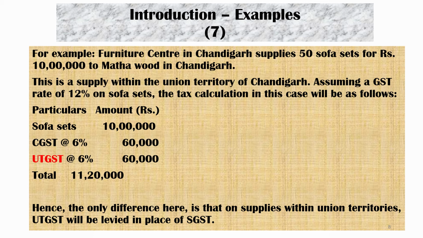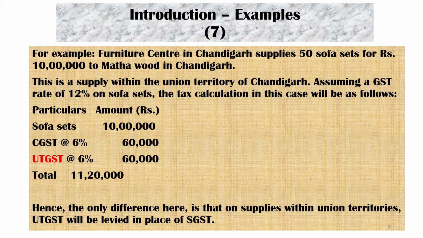Here CGST is the central levy on intrastate supplies, and UTGST is levied in the place of SGST. The only difference is that in the place of SGST we have to charge UTGST because it is a union territory without legislature.